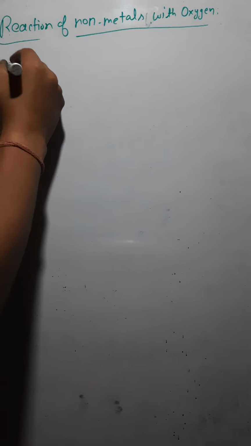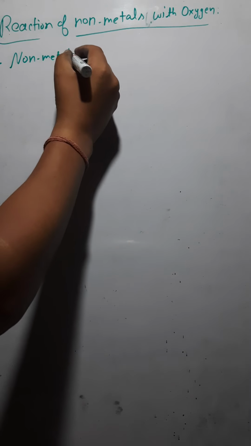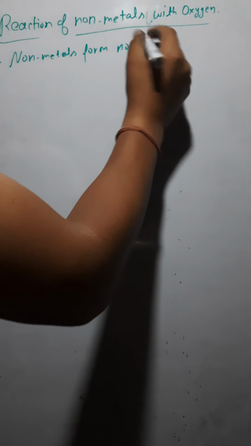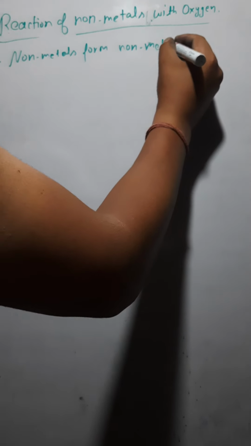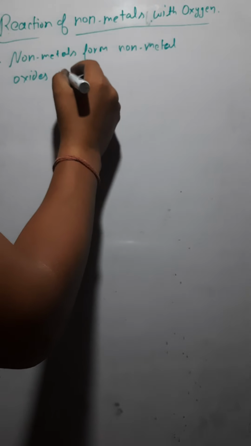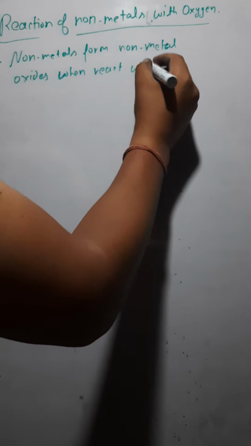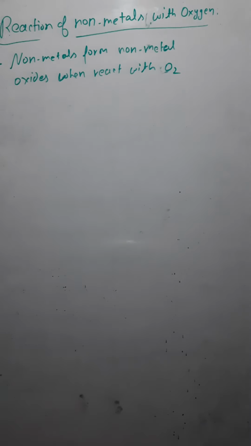So I just write here: non-metals form non-metal oxides when they react with oxygen, that is O2.